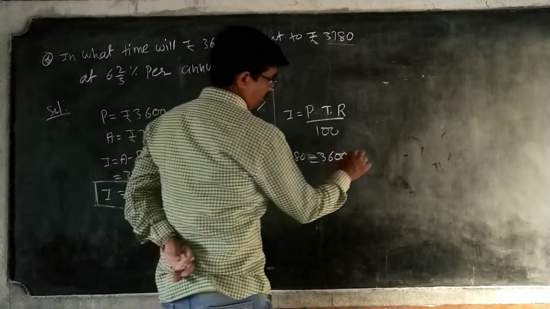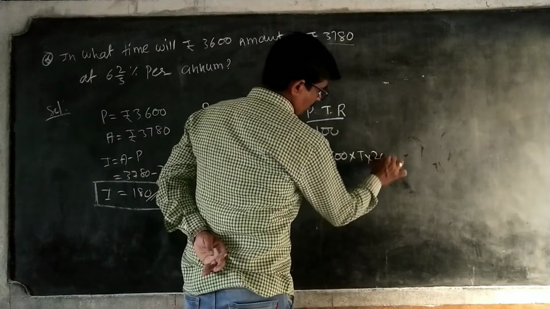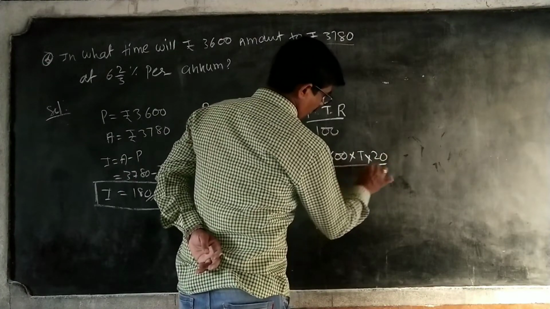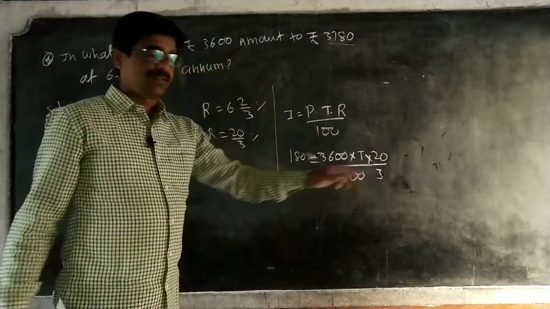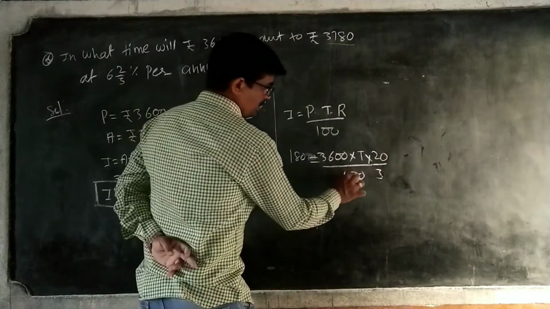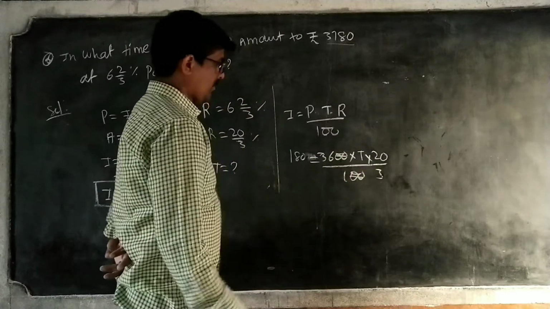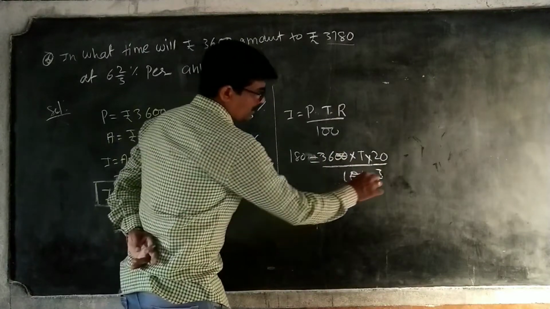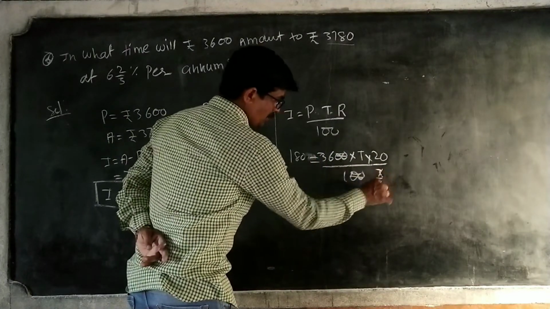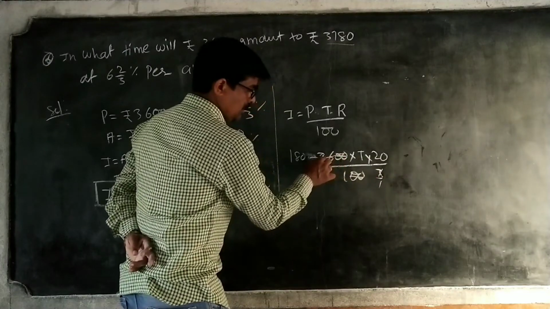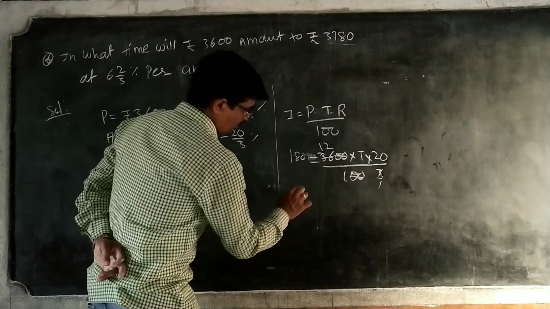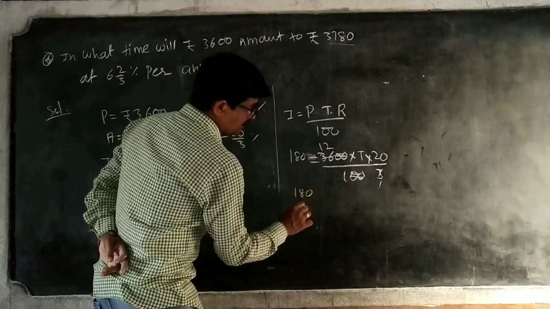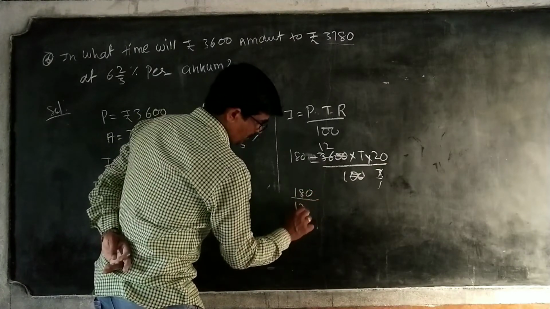Time we have to find, T. Rate of interest is 20 by 3 by 100. Automatically I am writing it in the denominator. Two zeros get cancelled. 12 ones are 12, 3 ones are 3 12s. Therefore 180 by 12.